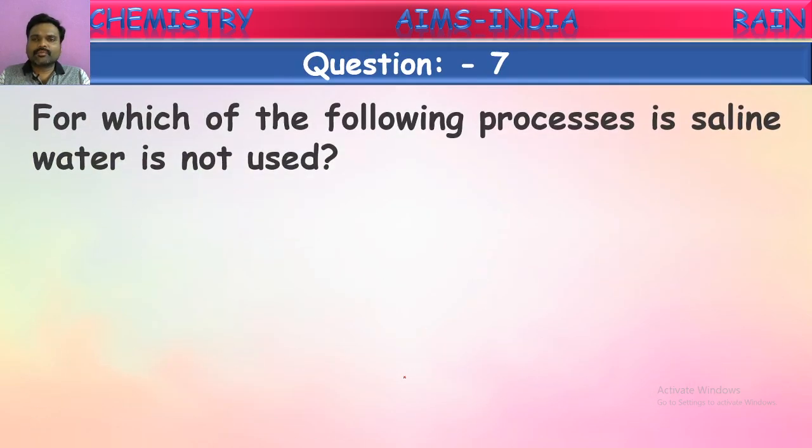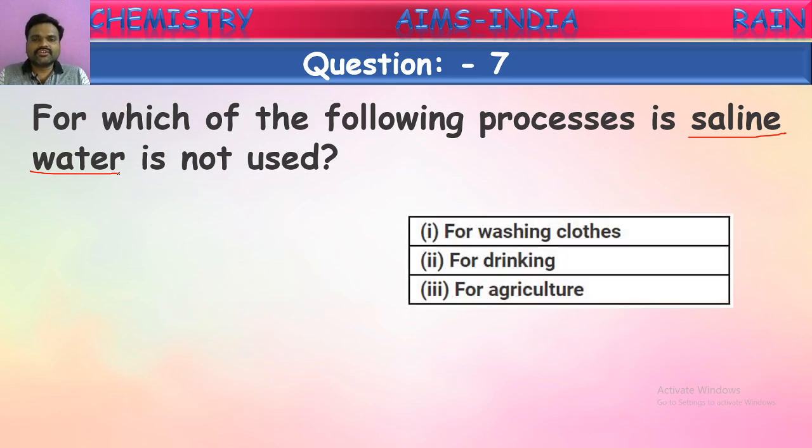For which of the following processes is saline water not used? Saline water means what? What is saline? Saline water is nothing but the water which is containing a large quantity of salts in it. So the water with more quantity of salt is called saline water. So where it is not used, they are asking.